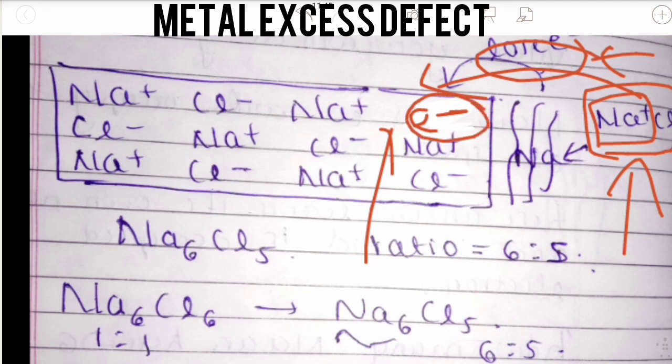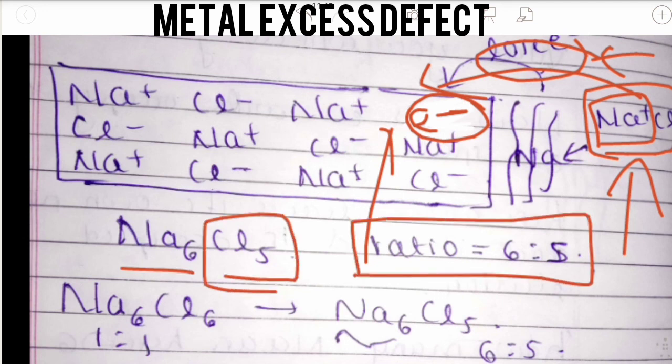Before there were 6 sodium and 6 chlorine, right? Now there are 6 sodium but 5 chlorine. Before there was a 1:1 ratio, that is 6 sodium and 6 chlorine. After this process takes place, there are 6 sodium and 5 chlorines, that is a 6:5 ratio. So what do you think about the electrical neutrality of this solid?